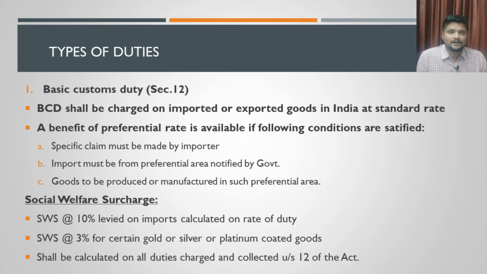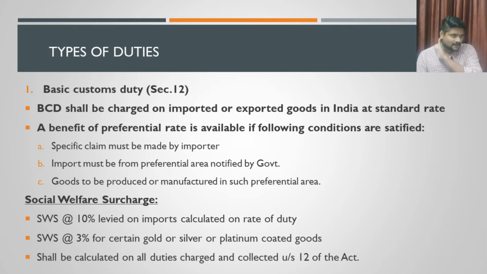So if the goods are imported from a preferential area and the importer wants to apply for that preferential rate, then he has to make a claim to the government. And whatever goods are being imported into India from the preferential area, those goods should have been produced or manufactured in that preferential area. They should not enter the preferential area from some other country.